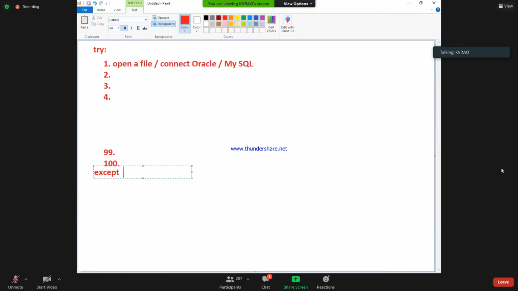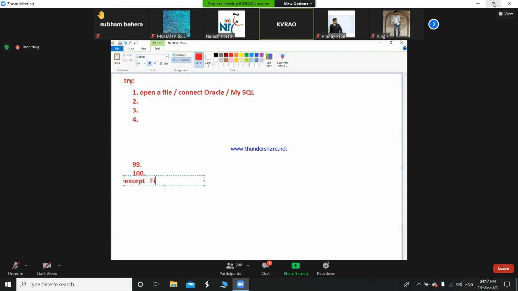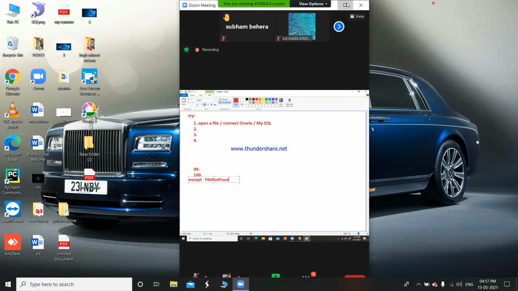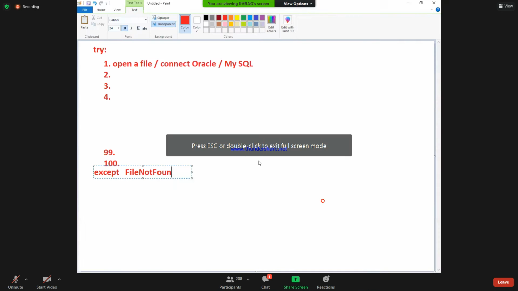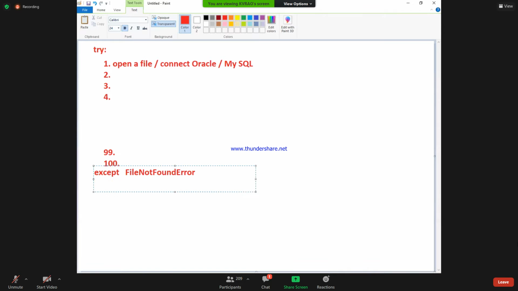Here we write some type of exception. Which exception will come? File not found error. I will explain it when I come to files. When I come to database, I will get one more type of error. I will write a statement here: print file does not exist. Dear students, file does not exist.